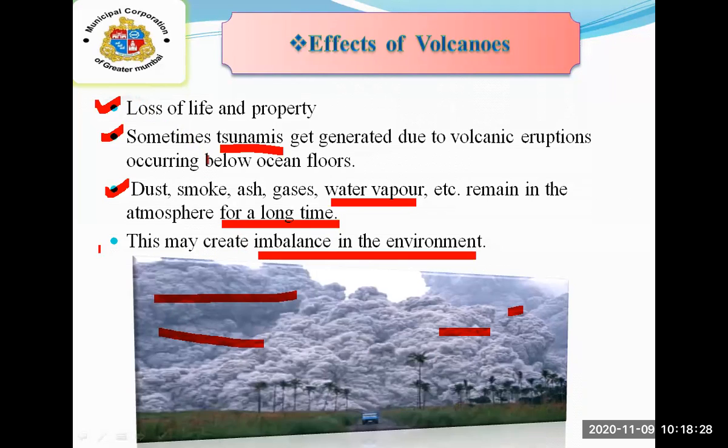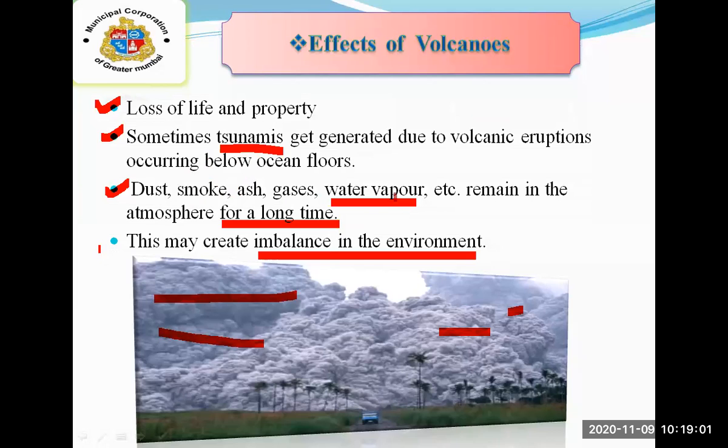Second, sometimes tsunamis get generated due to volcanic eruptions. If the eruption occurs below the ocean floors, the water waves and tides are very high, so because of that a tsunami is generated.